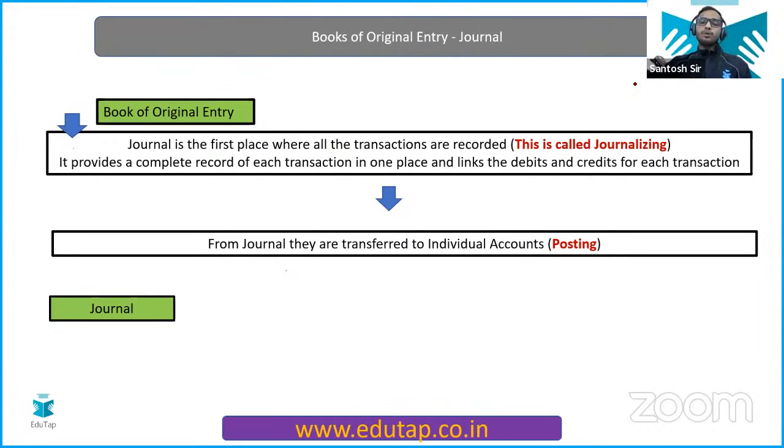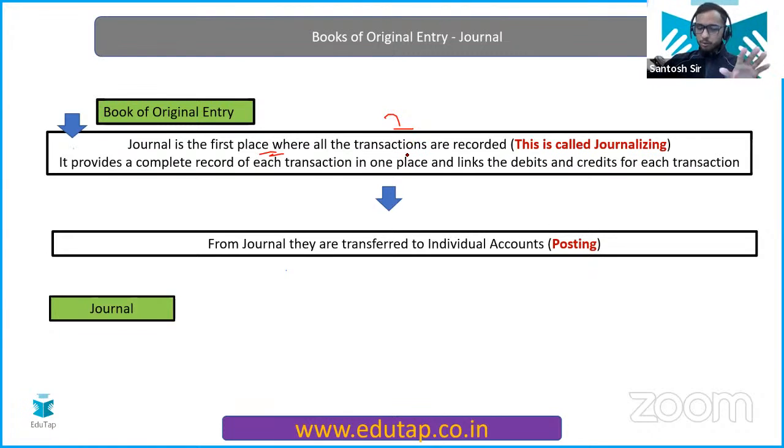Now, as I've told you, the journal is the book of, now focus everyone, focus here. This journal is the book of original entry. That means, first of all, the business transaction is going to be recorded in the journal book, right? So the journal is the first place where all the transactions are going to be recorded. And this is what we call journalizing it, and we record it in chronological order. Okay? Now, how do we do that?